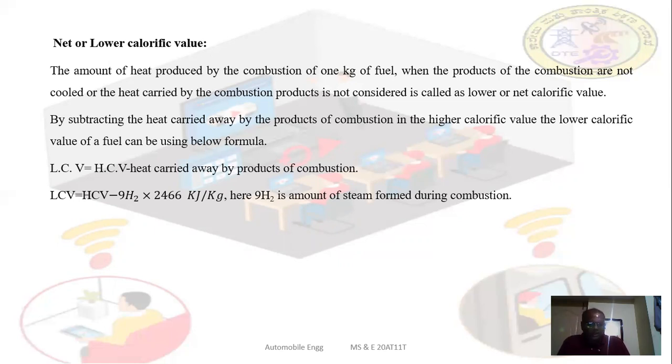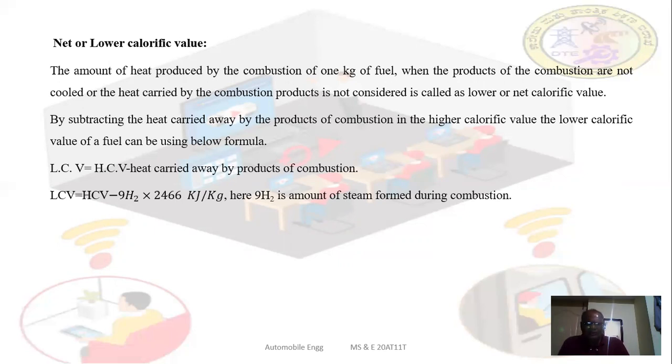To calculate the lower calorific value, the formula is given here: lower calorific value equals higher calorific value minus 9H2 into 2466 kilojoules per kg.